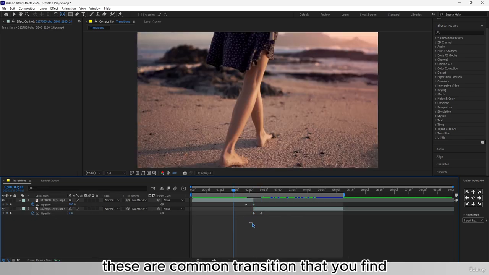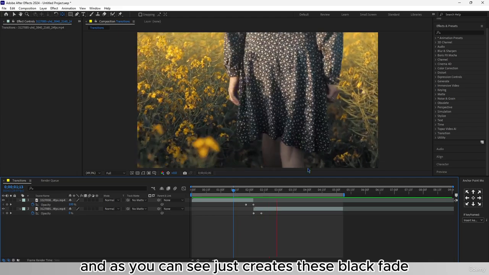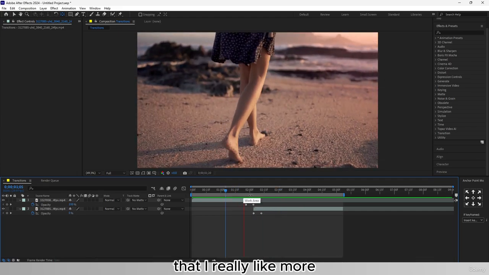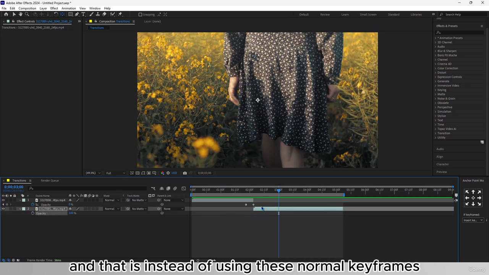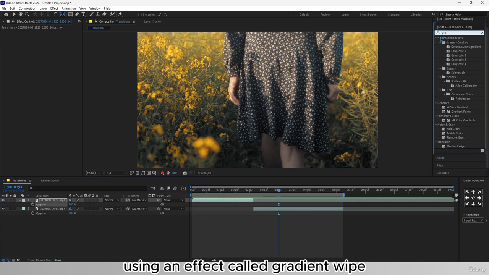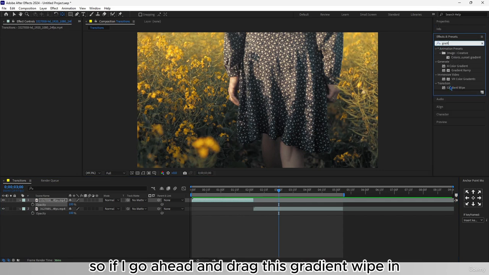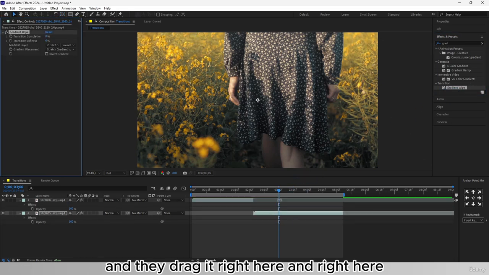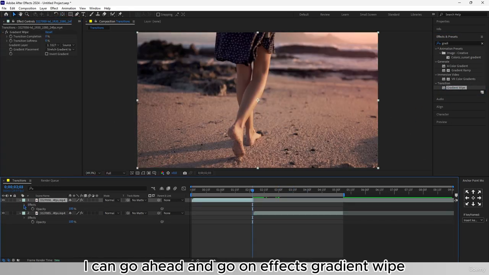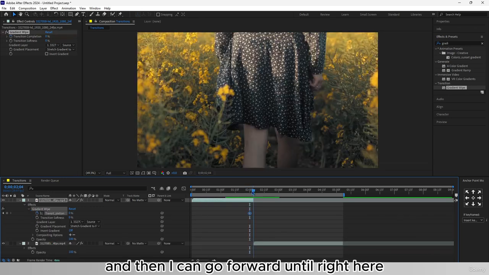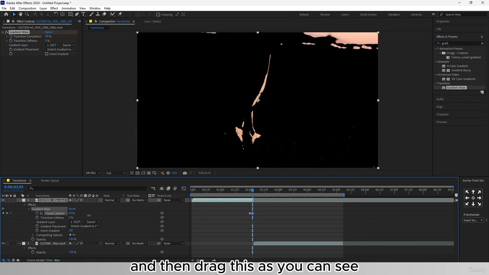This is a common transition that you find, and as you can see, it just creates this black fade. However, there is a better way of doing this that I really like more, and that is, instead of using these normal keyframes, using an effect called gradient wipe. So if I go ahead and drag this gradient wipe in After Effects, and I drag it right here and right here, I can go on Effects, Gradient Wipe, and then I can go forward until right here, and then drag this.